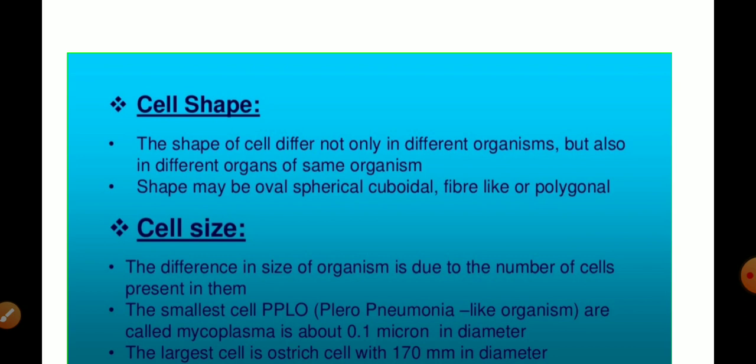Cell size. The difference in the size of organisms is due to the number of cells present in them. The smallest cell, PPLO, called mycoplasma, is about 0.1 micron in diameter. The largest cell is the ostrich egg, which is about 170 millimeter in diameter. The longest cell in the human body is the nerve cell.